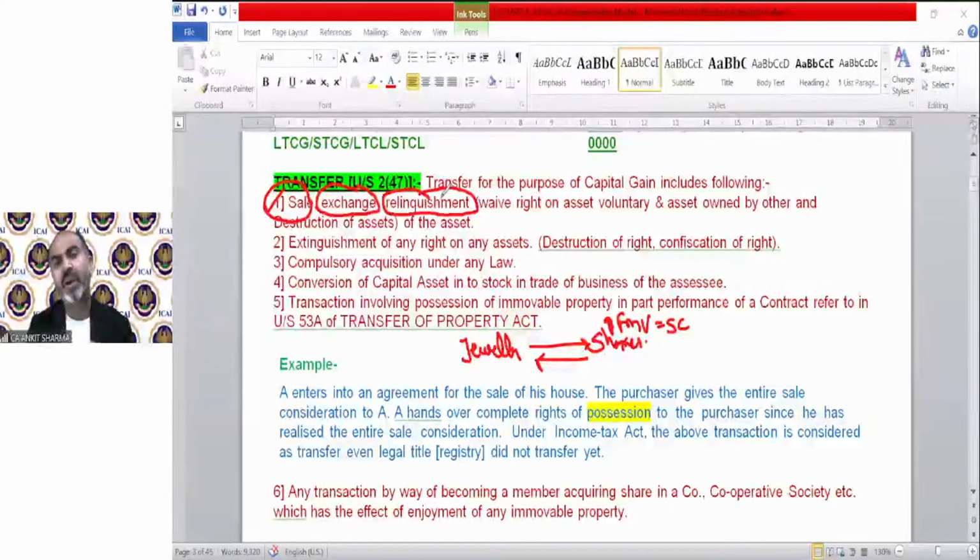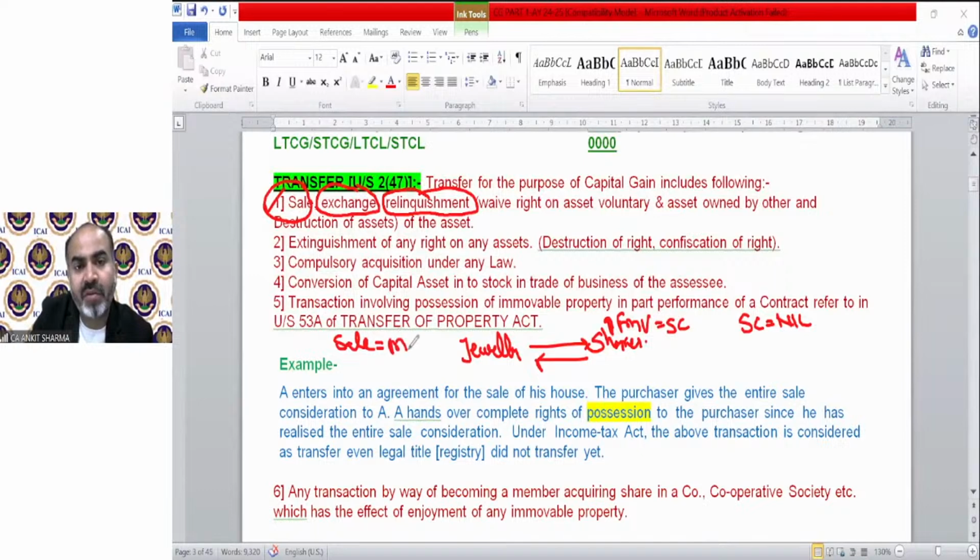So if I transfer my capital asset to someone else as a gift, that is also a transfer. But in case of gift, sale consideration will always be nil because a gift does not have any monetary value. So in the case of the first point, if there is a sale, the monetary value will be the sale consideration for the purpose of solving a numerical.